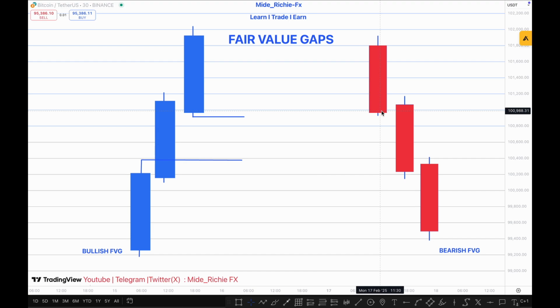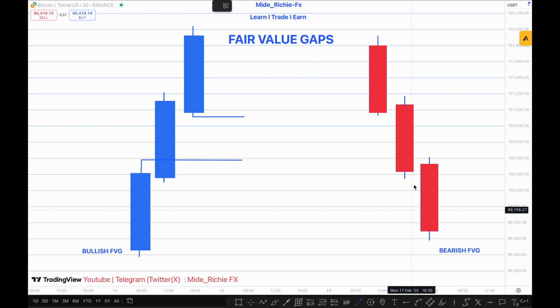Okay, so identify 3 candles right here. Sometimes the one in the middle might be the bullish candle, and so on. But it should follow the trend, right? It's not a must for every candle to be the same direction.